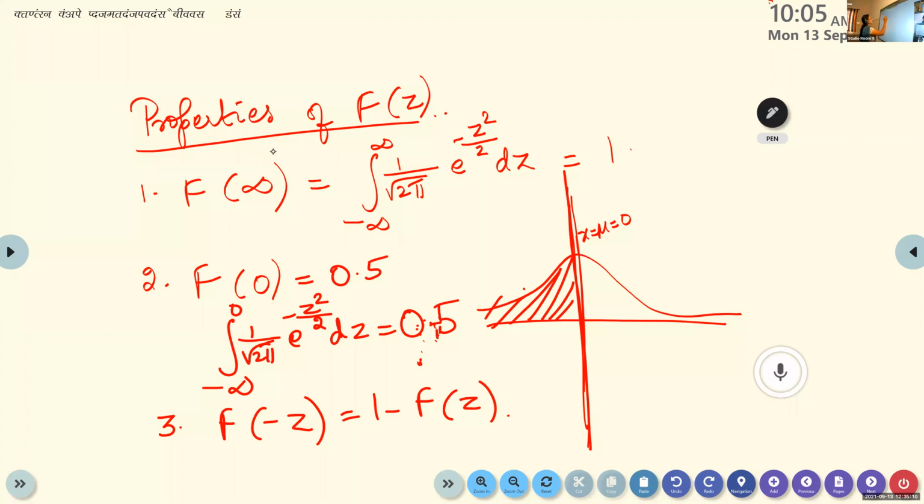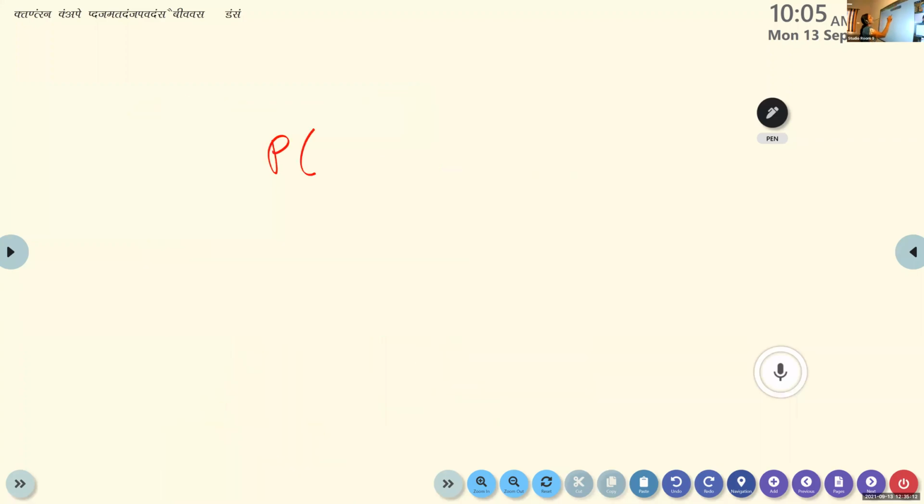So write down the next one as remark. P of x less than or equal to A will be the same as P of x less than A. If it is less than or equal to, in both cases the probability will be the same.